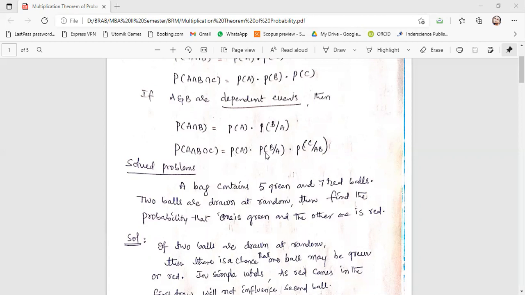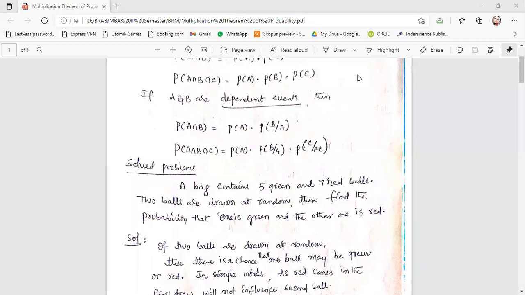Next, P of C by AB means probability of getting C, given that A and B have already happened. If A and B have not happened, then C will not happen. So dependent means it is dependent on the prior, previous event. B is dependent on A, C is dependent on A and B.